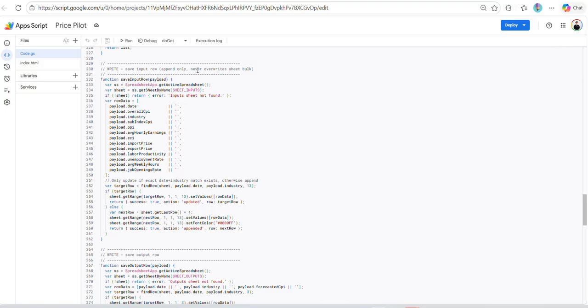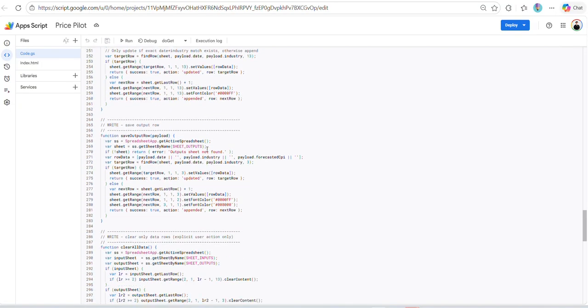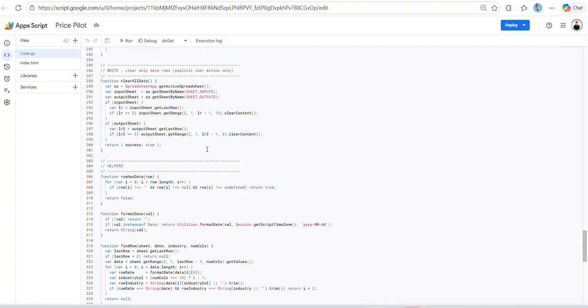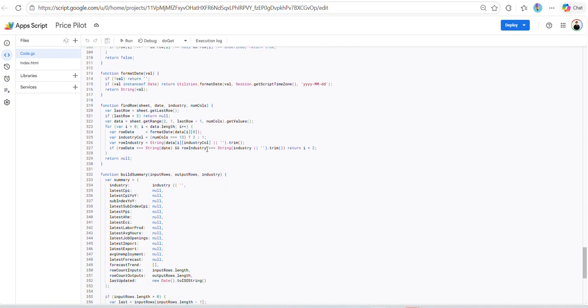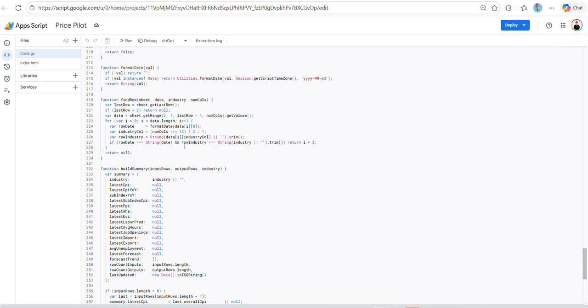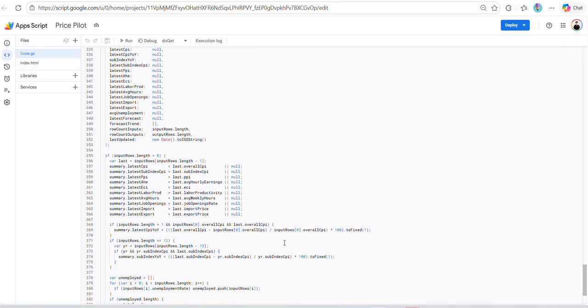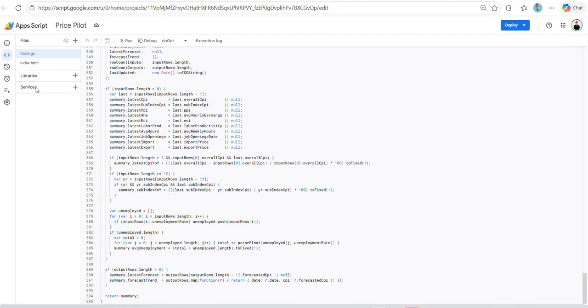All right, save input row, append only, don't overwrite the sheet. I lost a lot of data from it overwriting. So AI still has a lot of problems, and we need to be able to read it, analyze it, read where the errors are in the line it gives, interpret it, and direct it to make these fixes.